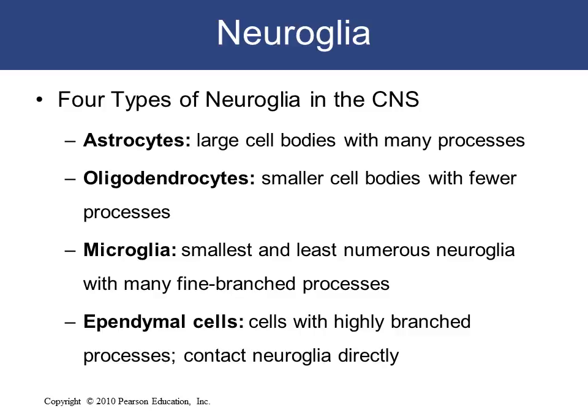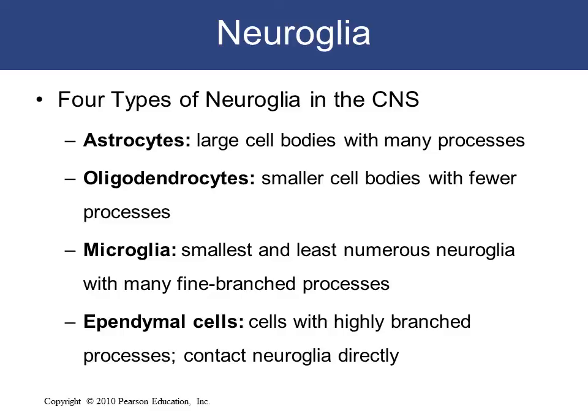defensive and immunological functions. And the last type of neuroglia in the CNS is the ependymal cells, which are cells with highly branched processes that contact neuroglia directly, and they are also called ependymocytes. They line the cavities of the central nervous system and make up the walls of ventricles.